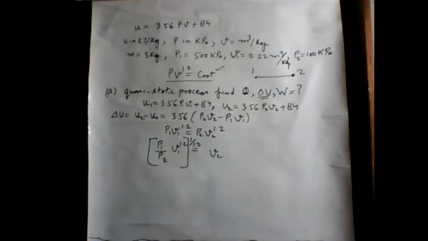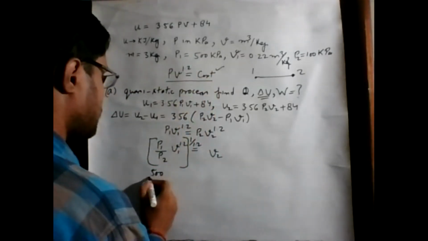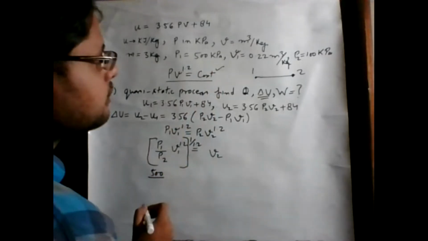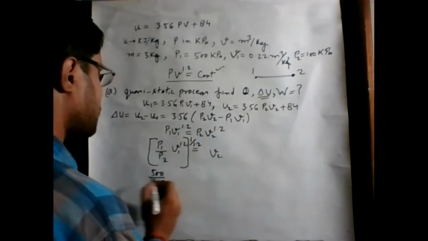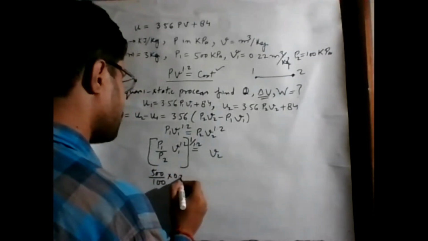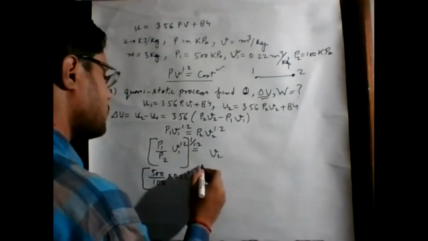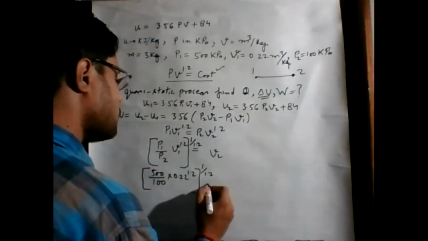If we put in the values: P1 is 500, P2 is 100, and V1 is 0.22, whole power 1 upon 1.2.